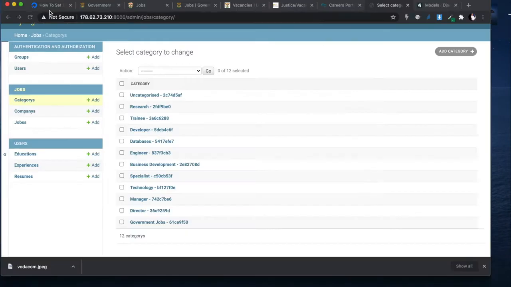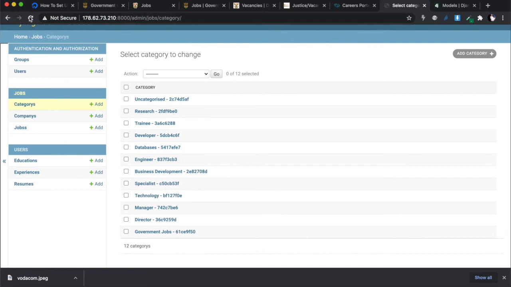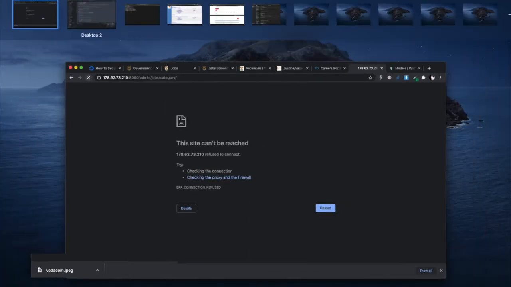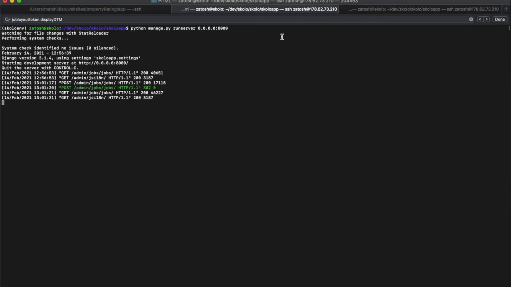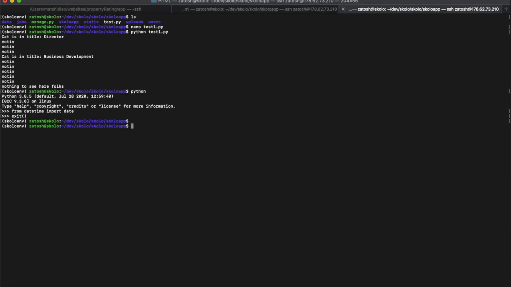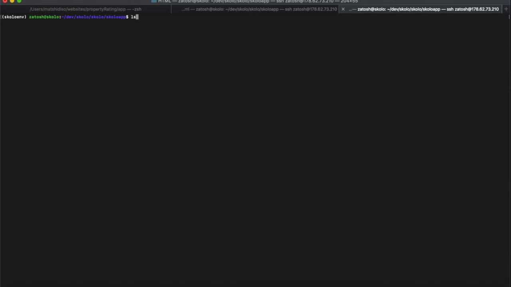So I lost internet connectivity for a while there. Let me see if this is running. Yeah, it's not running. So it looks like we got disconnected, but I have this running on the other side. So I'm just going to clear it. I've got two tabs running for this problem. So I'm going to remove the current test.py.